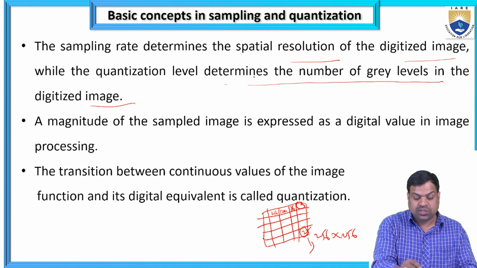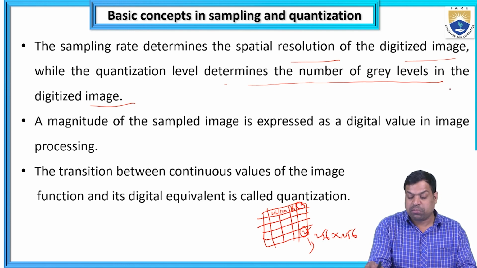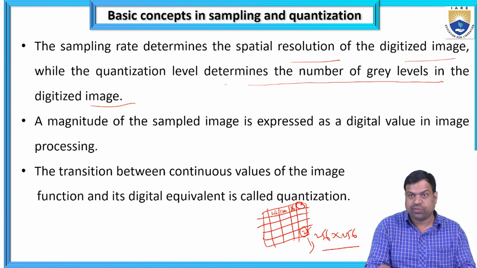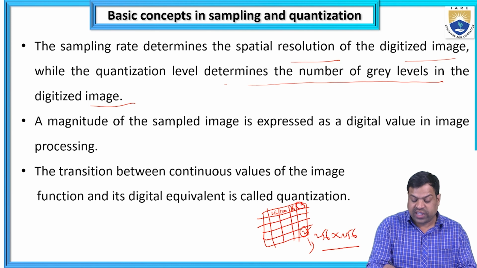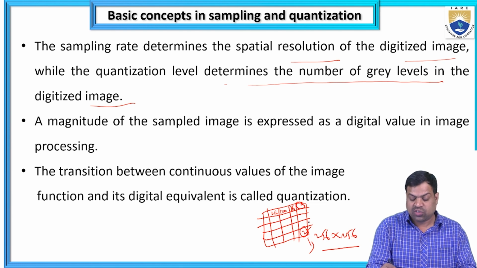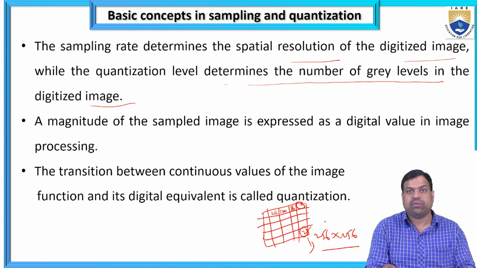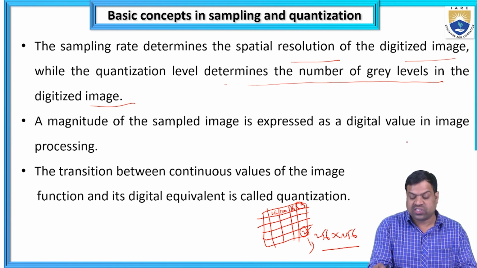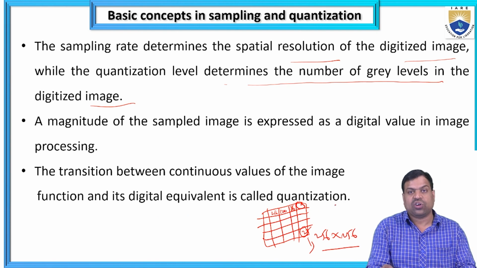So quantization levels determine the number of gray levels in the digitized image. How many gray levels are there? Suppose I am taking 256 by 256. Each pixel has intensity values, so those are the gray levels in the digital image. The magnitude of the sampled image is expressed as a digital value in image processing. The transition between continuous values of the image function and its digital equivalent is called quantization.